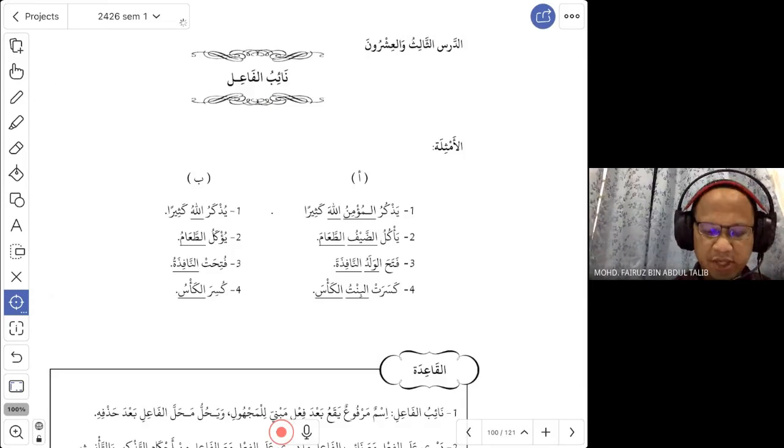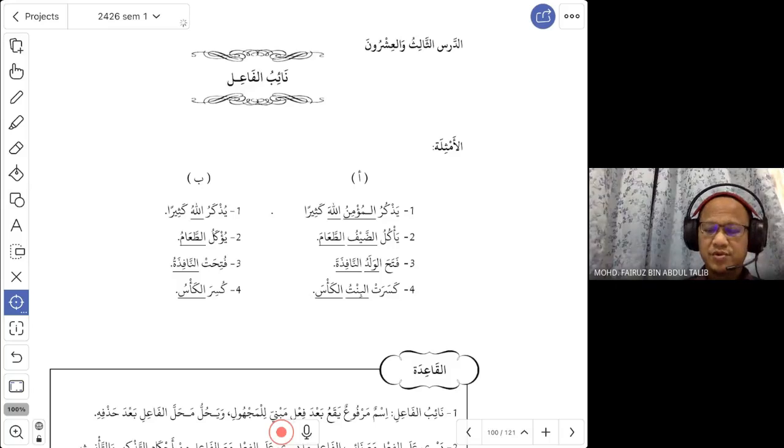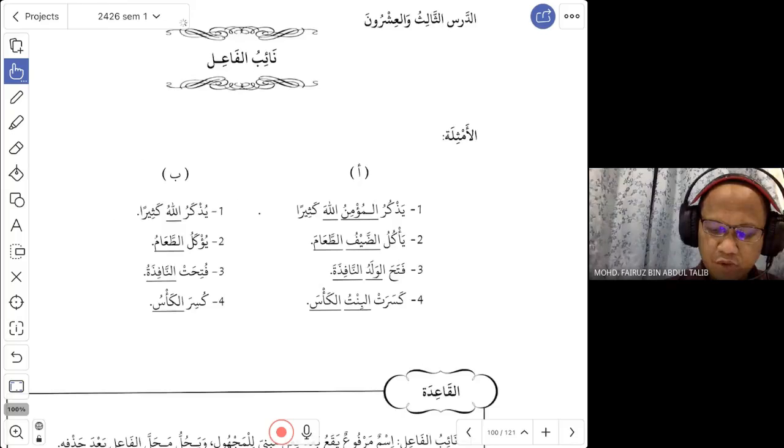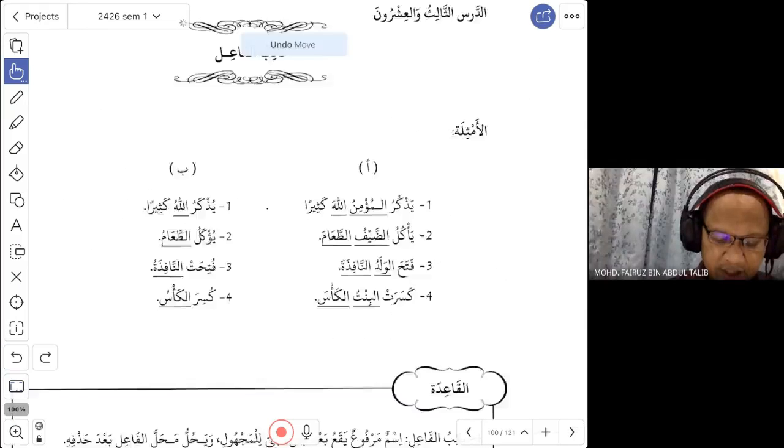So what is this word? Okay, now we look at these two groups. What is this na'ibul fa'il? In the first group, you look at the verb yazkuru. Yazkuru means remembers. Is this in the ma'lum or in the majhul form? Yazkurul mu'minu allaha kathira. Ma'lum. This is in the ma'lum form.